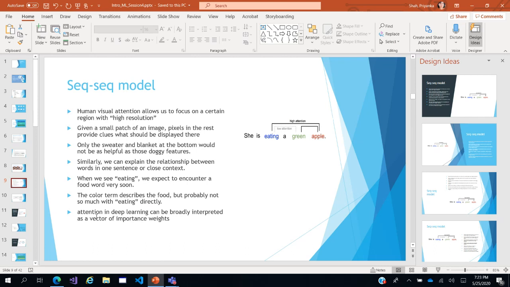The color term describes the food, but probably not so much with eating directly. So eating and apple are paid high attention. Green and apple are paid high attention. So what happens basically is when you say attention, you are giving it more importance, more weight. So when you talk in terms of language modeling, we call it giving those inputs more weight.